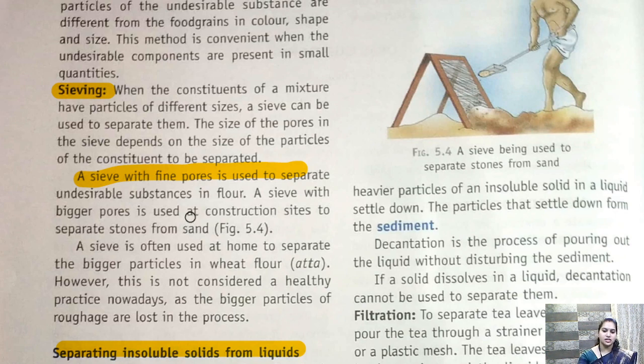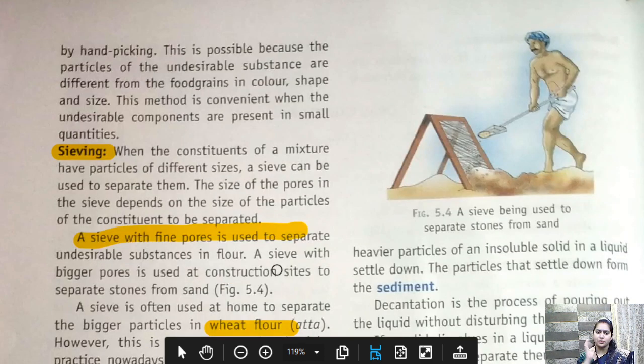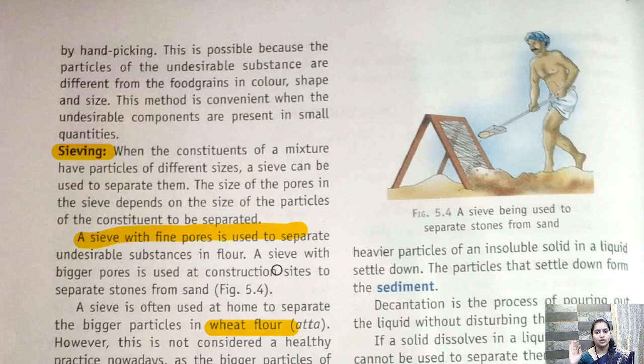So this is sieving. Even we do it at home to separate the wheat flour or any rice or any type of such material. So to separate solid from solid we have 4 methods: threshing, winnowing, hand picking and sieving. So there are 4 methods by which solid and solid can be separated.